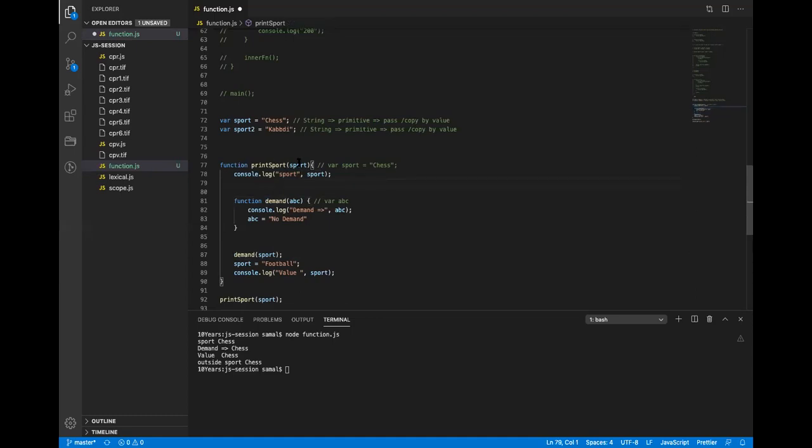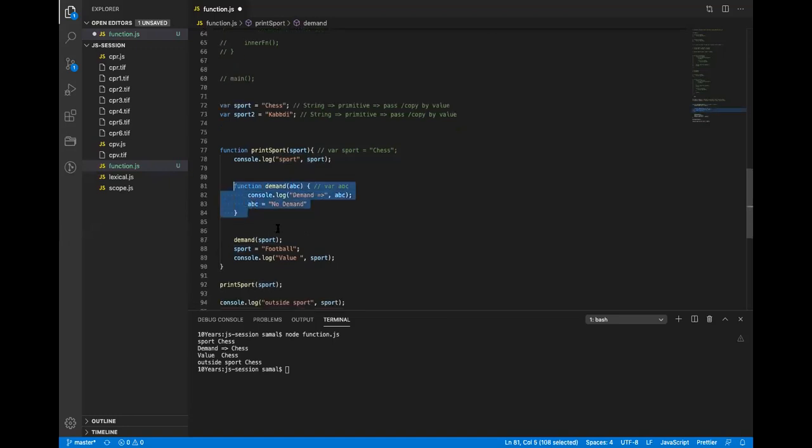So the print function takes sports and prints it here. The demand function is passing sports, so this sports is this parameter, because it will look for the local variable first. This is the local variable, and it received another variable called ABC, which prints ABC in the localized environment. Then here I'm updating the value again. Which value will this update?